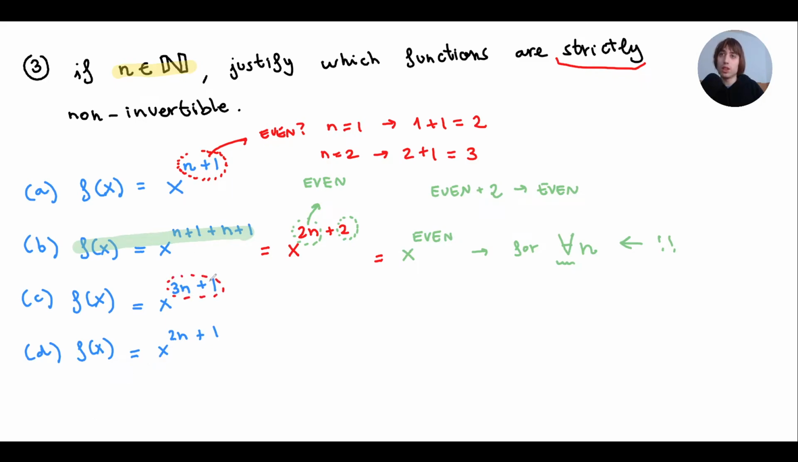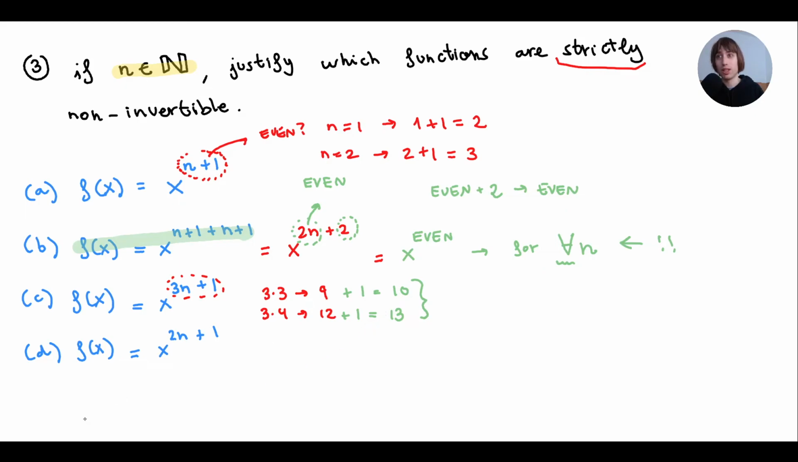3n plus 1. So what happens when I multiply a number by 3? When I multiply a number by 3, sometimes I get odds. For example, 3 times 3 is 9. But sometimes I get evens. For example, 3 times 4 is 12. So sometimes I get odds, sometimes I get even. And then I'm adding 1. What happens when I add, for example, 9 plus 1? I get an even. But if I do that to an even number, 12 plus 1, I get an odd. So it's not going to be strictly non-invertible. It depends on the value of n that I put in.